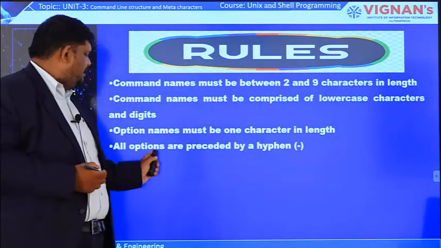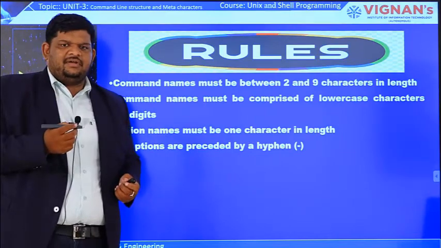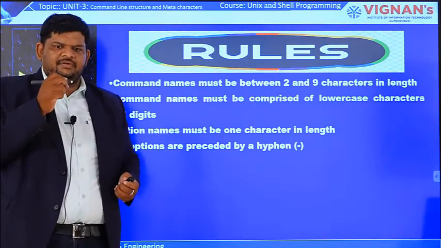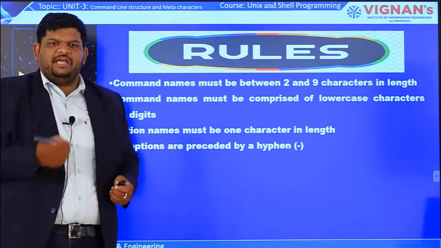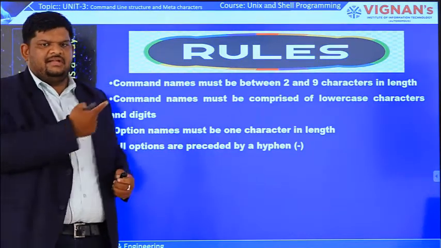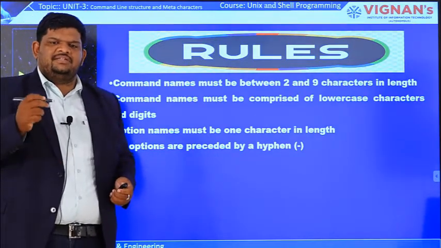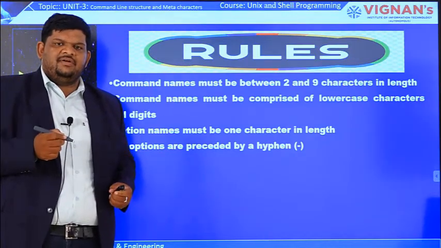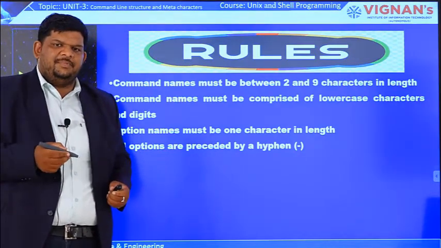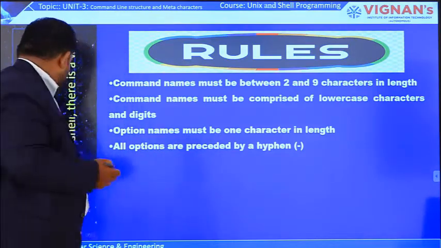We already saw that all options are preceded by a hyphen. Whatever option we write, which is 1 character in length, must start with the hyphen symbol. Without the hyphen, it will generate an error, because the shell never treats it as an option. The shell interprets it as an option only when it is preceded by a hyphen symbol. For example,